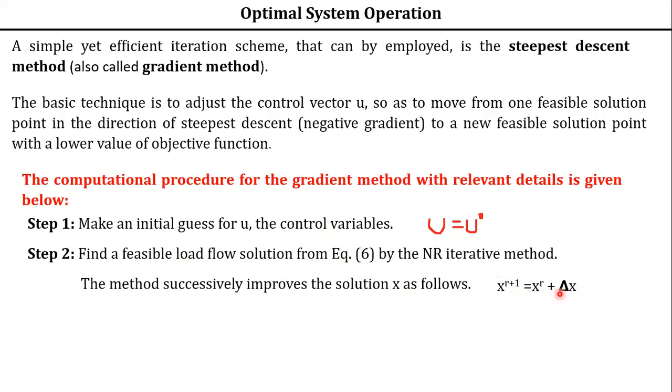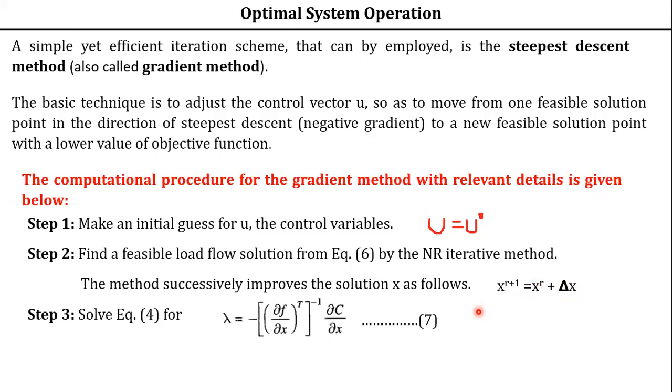We have seen this one in the NR method, isn't it? In the next iteration, x of r plus 1 is equal to xr, the previous iteration value, plus the change in value of that particular variable, that is delta x. So this is how it improves. Now step 3, solve equation 4. What is equation 4? That is the first order derivative with respect to variable x. So you have to take that. Solve that one. Now this is your equation 7, isn't it?